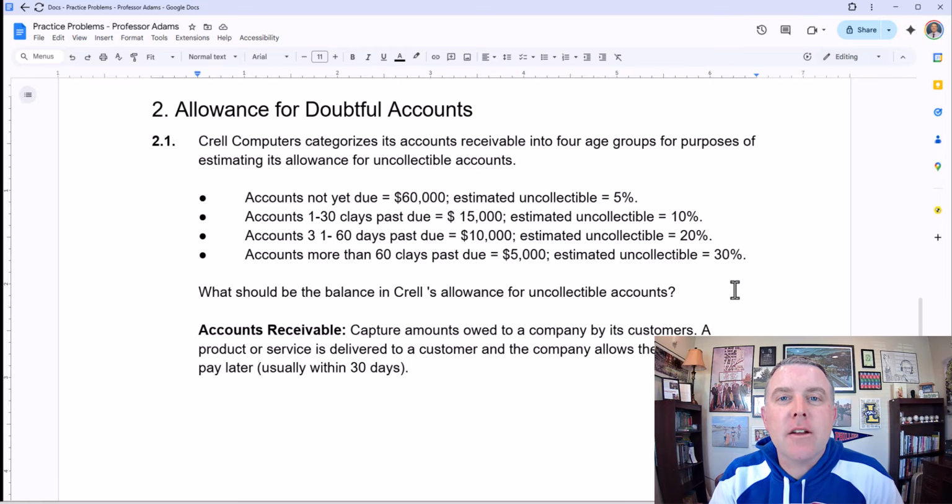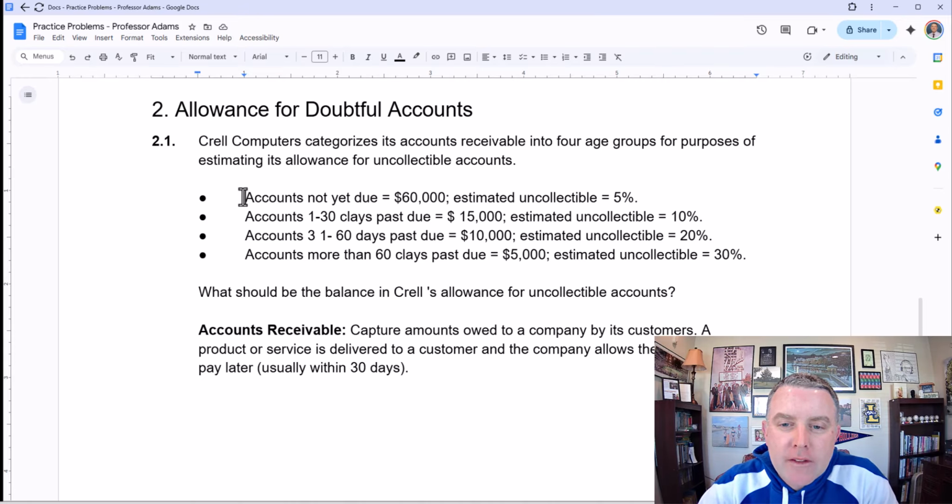But we have data that tells us, based on past transactions, what types of things would be indicators that the customer might not pay. And so this breakdown that you see on the screen is saying, based on past history, when we have an amount that hasn't yet hit its due date, the customer has not yet hit the due date for when they have to pay, about 5% of those, based on history, ultimately end up not being collected.